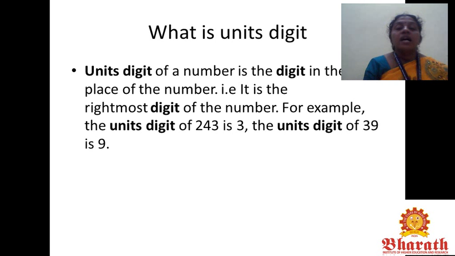So next we are going to discuss units digit. So first, what is units digit? Units digit of a number is the digit in the ones place of the number, that is, it is the rightmost digit of the number. For example, units digit of 243 is 3. The units digit of 39 is 9. That is, units digit means last digit.